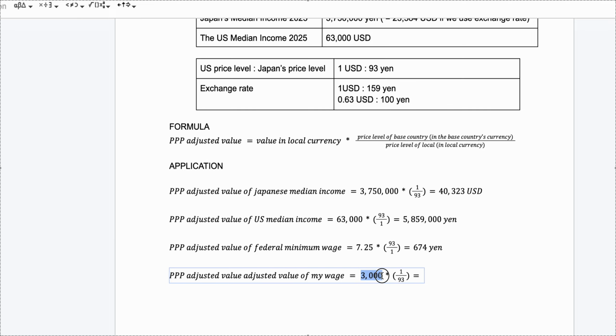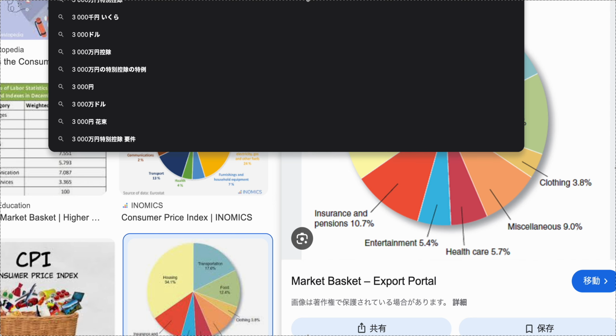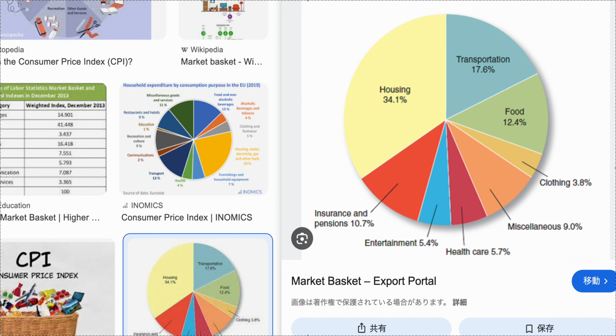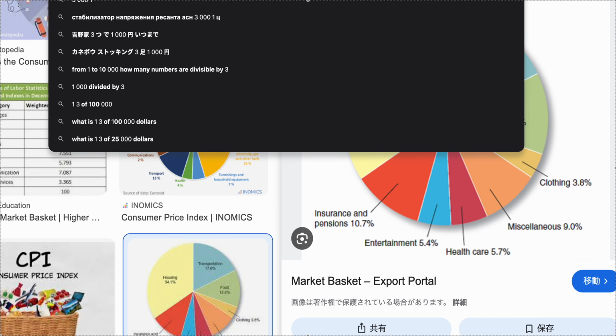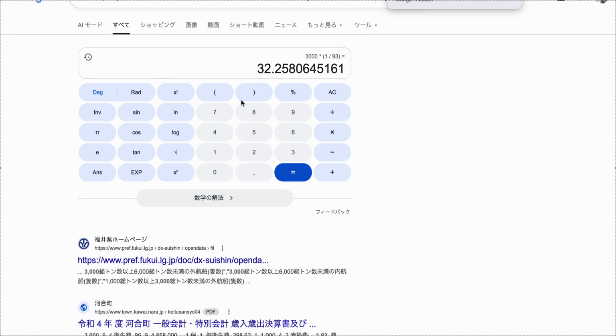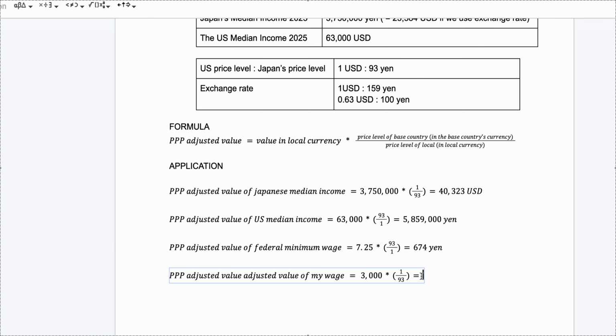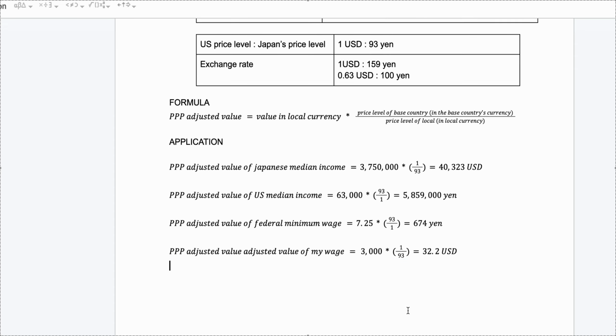In this case, let me use my calculator. 3,000, multiply by 1 over 93. This much. $32, $32.2, let's say. So $32.2 is how much I'm actually earning with my part-time jobs, right?